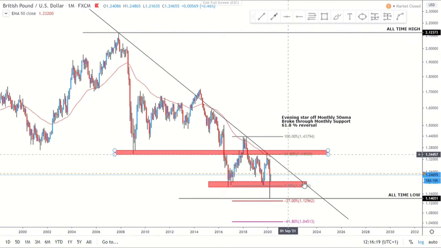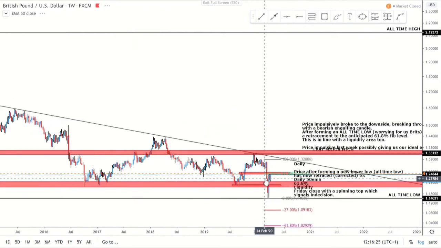So we can see that downtrend that we've been speaking about for weeks now, 61.8, and the monthly 50 MA reversal. Going to the weekly.